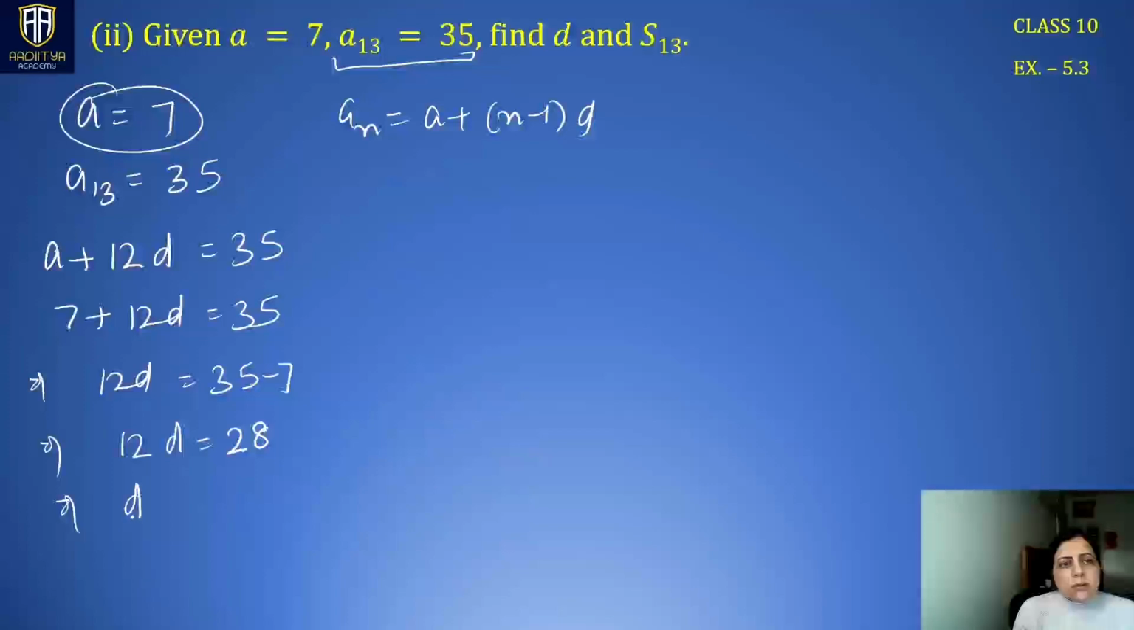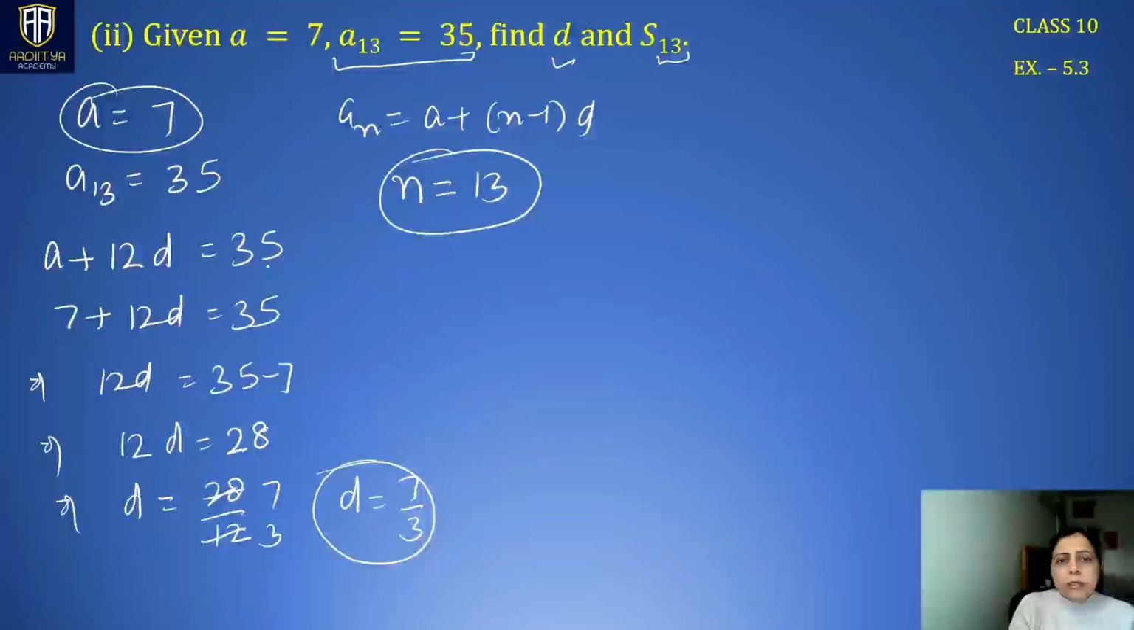So D is, A13 is 35, so A plus 12d, 35 minus 7 is 28. 12d is 28, so D is 28 by 12. That means 4 7s are 28, so the value of D is 7 by 3. Right? So D we have found. Now N in this case is given to us, that we have to find the sum of 13 terms. So D we have found. Now we have to look for S13.